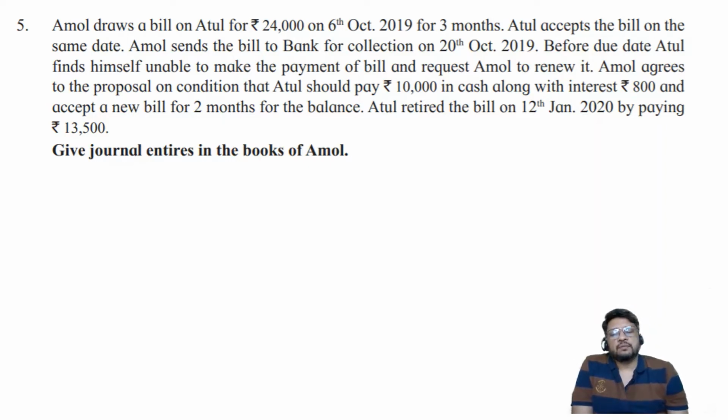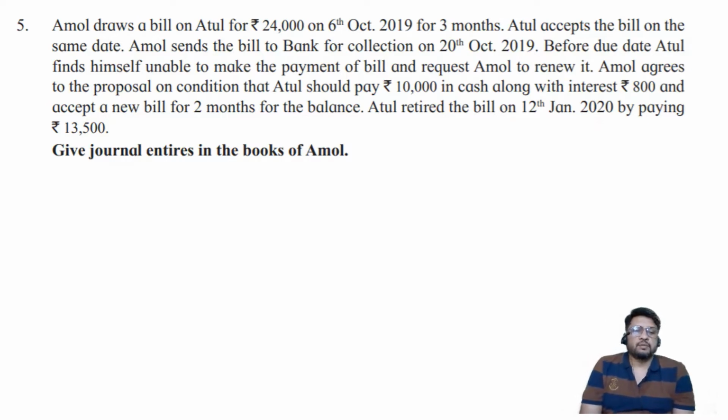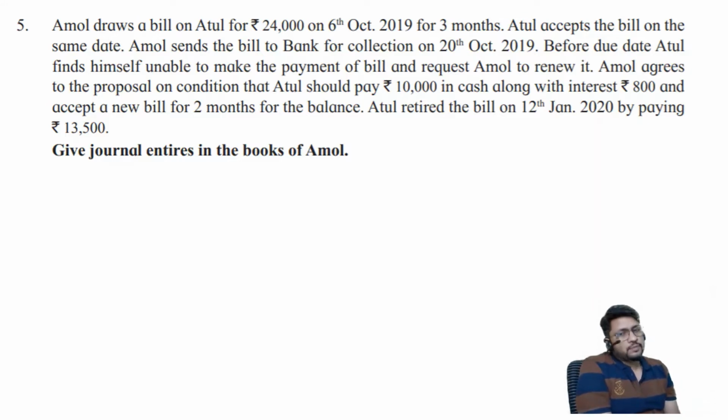First try to understand what are the basic requirements of this problem. They have asked us to prepare journal entries in the books of Amol. Only journal, ledger is not asked. Journal also is not asked in the books of both the parties. They have asked us to prepare journal only in the books of one party, that is Amol. What have they told you? Amol draws a bill. That means Amol is the drawer. So they are asking us to prepare the journal entries in the books of drawer. If it is in the books of drawer, that means it is yellow books. And only journal, no ledger, nothing of that sort.